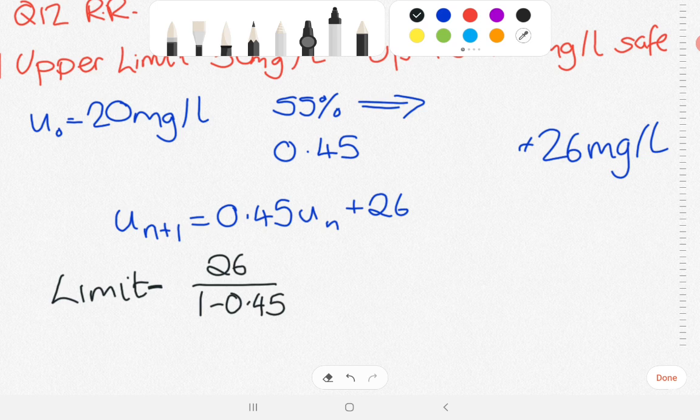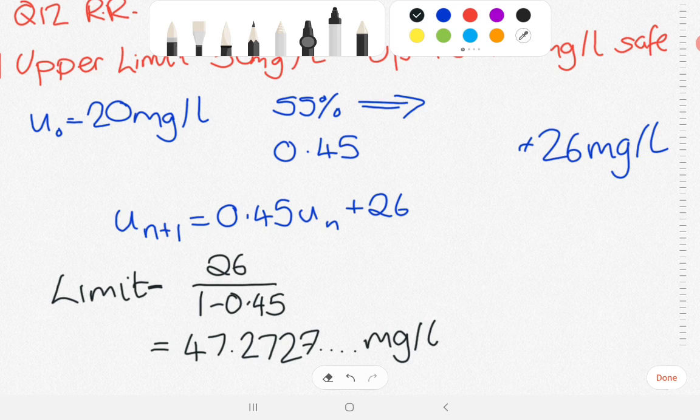Okay, now we'll look at this in August in terms of how we would try and tackle that without a calculator, although this one would be quite difficult, because these can come up in paper 1. But this one, it's fair enough to just do this with a calculator. So 26 divided by 1 take away 0.45 is going to give me 47.2727 and so on. Okay, so that means that the amount in the loch tends to 47.2 milligrams per litre. It'll never reach that, it'll never be as much as that, but it'll tend towards that. It converges on that amount. So that's the calculation you would use to check the engineer's advice.